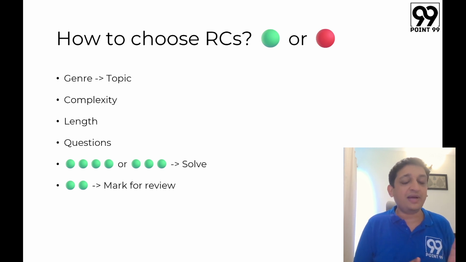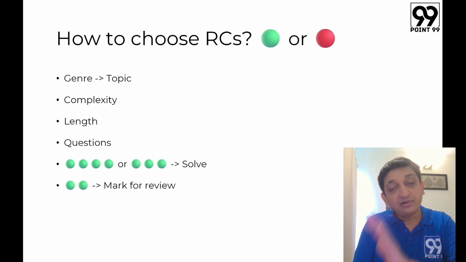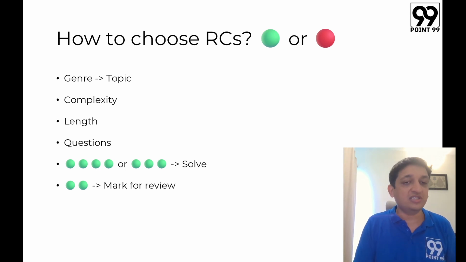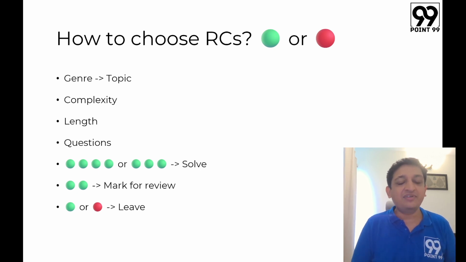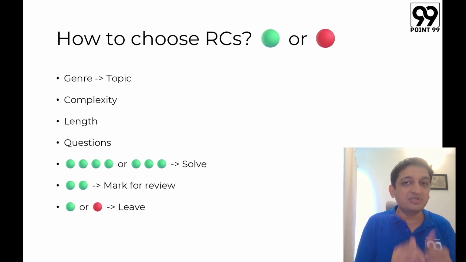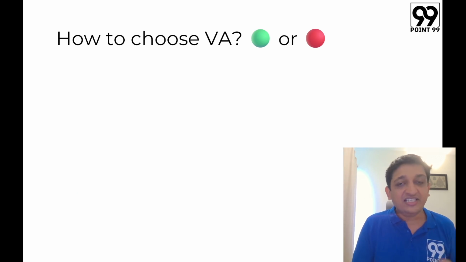then you will not really go for those passages at the start, maybe at the end. Once your first round is done, if time remains then you will go for these passages, but otherwise do not touch these passages. And finally, if there is some passage that has only one green bulb or that has more than one red bulb, then definitely you have to let go of that particular passage. Solve it later at home or never solve it. It's perfectly okay to let go of that particular passage. In terms of the verbal ability part, what to do there, so there